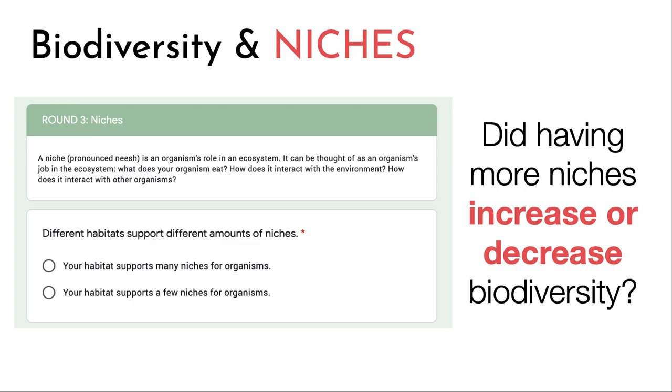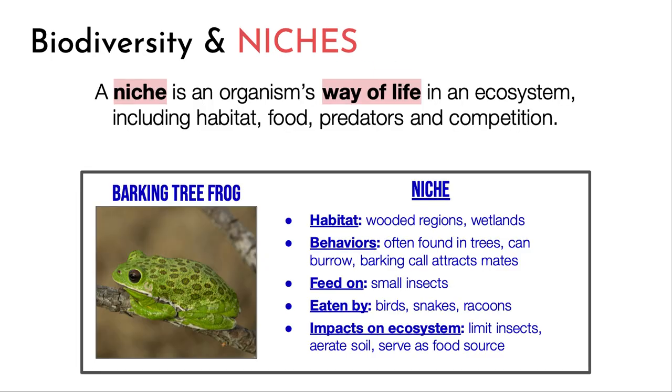Does having more niches increase or decrease biodiversity? As you can see, a habitat that supports many niches for organisms has more biodiversity. A niche is an organism's way of life in an ecosystem, including habitat, food, predators, and competition. Here you can read about the barking tree frog.